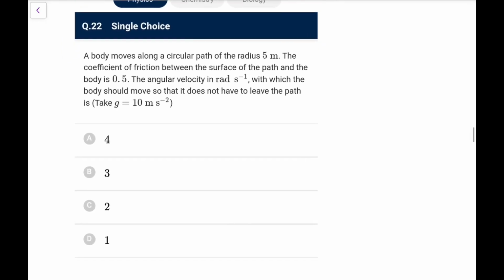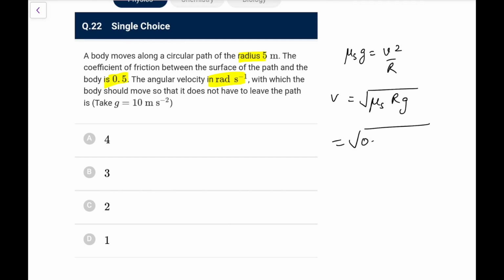Next, a body moves along a circular path of radius 5 meters. The coefficient of friction between the surface of the path and the body is 0.5. The angular velocity in radian per second with which the body should move so that it doesn't have to leave the path is? It doesn't have to leave the path, that means mu s g should provide the v square by r, the limiting required acceleration. So v in the limiting case, or the maximum case, would be root of mu s r g.